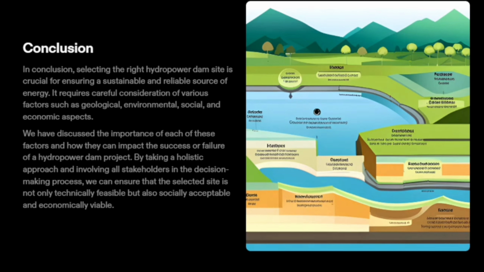In conclusion, selecting the right hydropower dam site is crucial for ensuring a sustainable and reliable source of energy. It requires careful consideration of various factors such as geological, environmental, social, and economic aspects. We have discussed the importance of each of these factors and how they can impact the success or failure of a hydropower dam project. By taking a holistic approach and involving all stakeholders in the decision-making process, we can ensure that the selected site is not only technically feasible but also socially acceptable and economically viable.